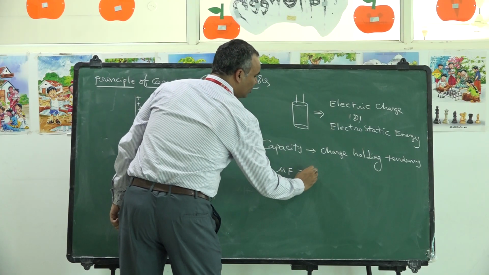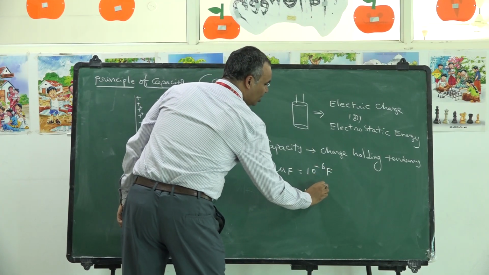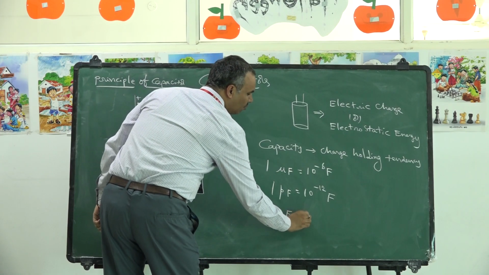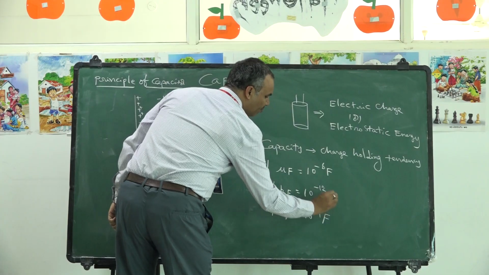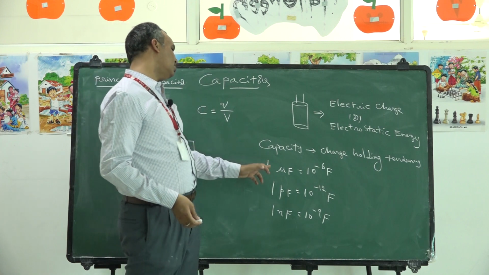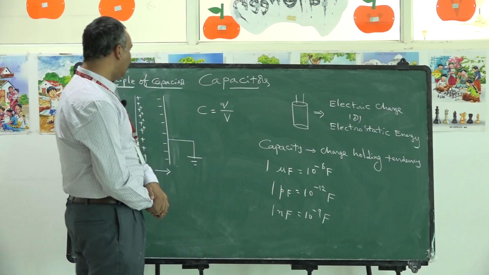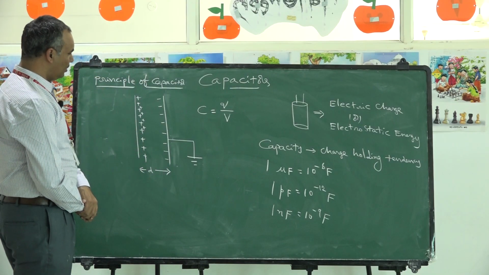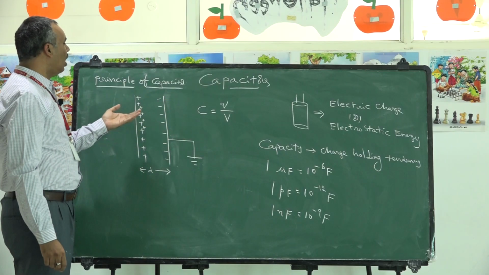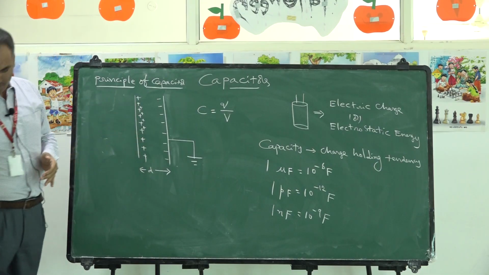1 microfarad means 10 power minus 6 farads. 1 picofarad means 10 power minus 12 farads. Sometimes we may use nanofarad also. Nano means 10 power minus 9 farad. 1 farad means a very big value. General capacitors have capacity like microfarad or picofarad or nanofarad. Now let us discuss the capacitance of this capacitor, any expression for that, and the different types of capacitors in the coming session.